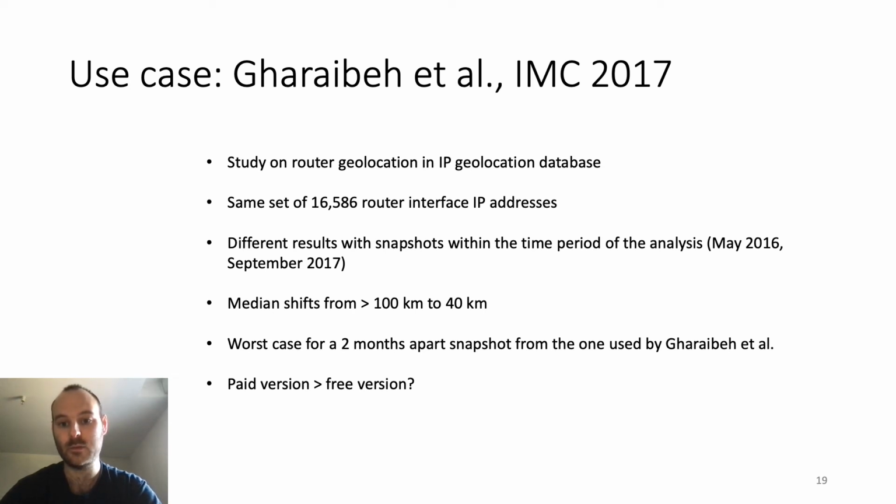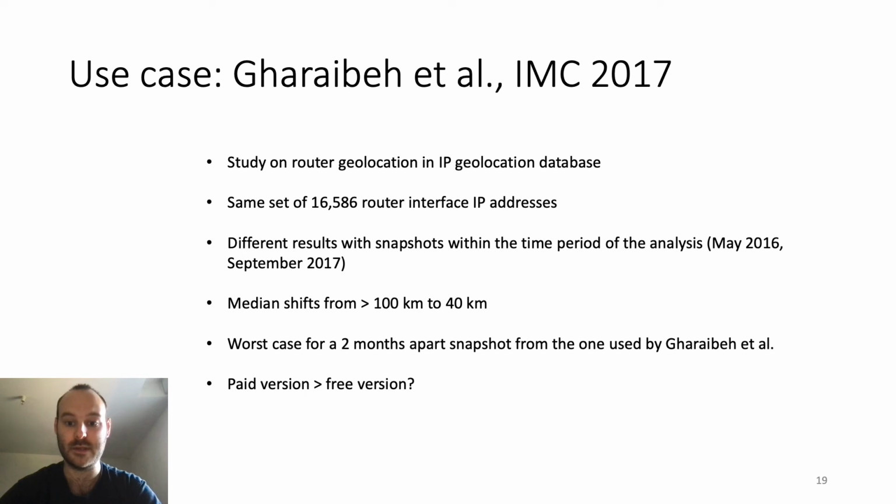We replicated the work of Gharaibeh et al., published in IMC 2017, which studies the accuracy of different geolocation databases for routers for which they have the ground truth. Among the other results, they make the claim that the paid version of MaxMind is more accurate than the free version. We replicated their study with the same dataset of router IP addresses, but with different snapshots that cover the period of time where the authors consider that the ground truth is valid.